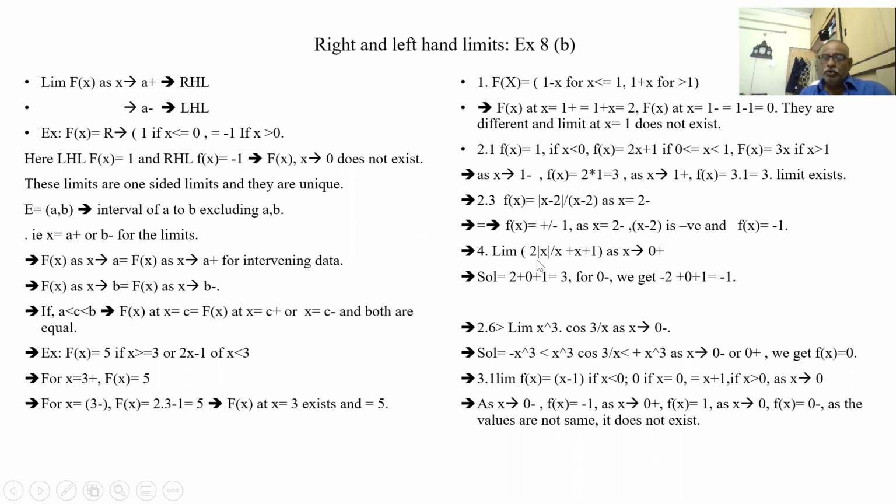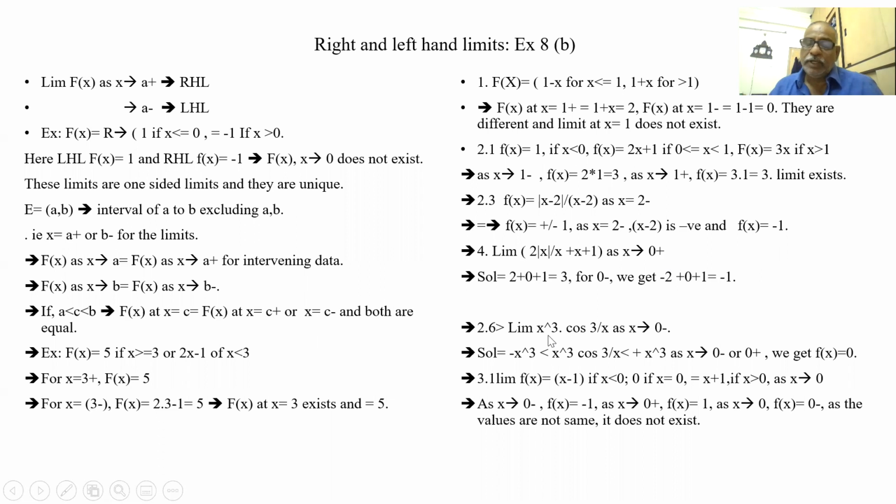So similarly, 2 mod x by x plus 1 as x tends to 0 plus. As x tends to 0 plus, x is automatically positive, so the x's get cancelled. 2 plus 0 plus 1, 3 is the answer. For 0 minus, this becomes minus 2. This becomes minus 2 plus 0 plus 1. This is minus 1. So the limit does not exist. So understand what is 0 plus and what is 0 minus. 0 plus means this becomes 2. 0 minus, this becomes minus 2.